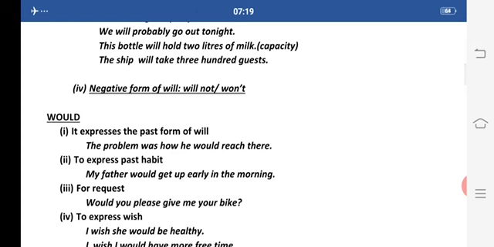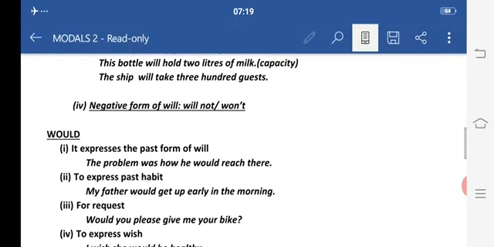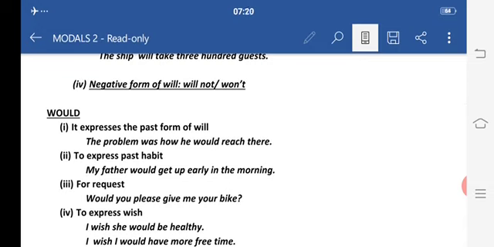Now students, will is also used for predictions. Predictions means when we predict something, what will happen in future. For example, don't wash it, it will shrink. Don't wash it in hot water, it will shrink. Now here I am making a future prediction. If you do this type of action, the result will be this. We can also use will for present condition also.